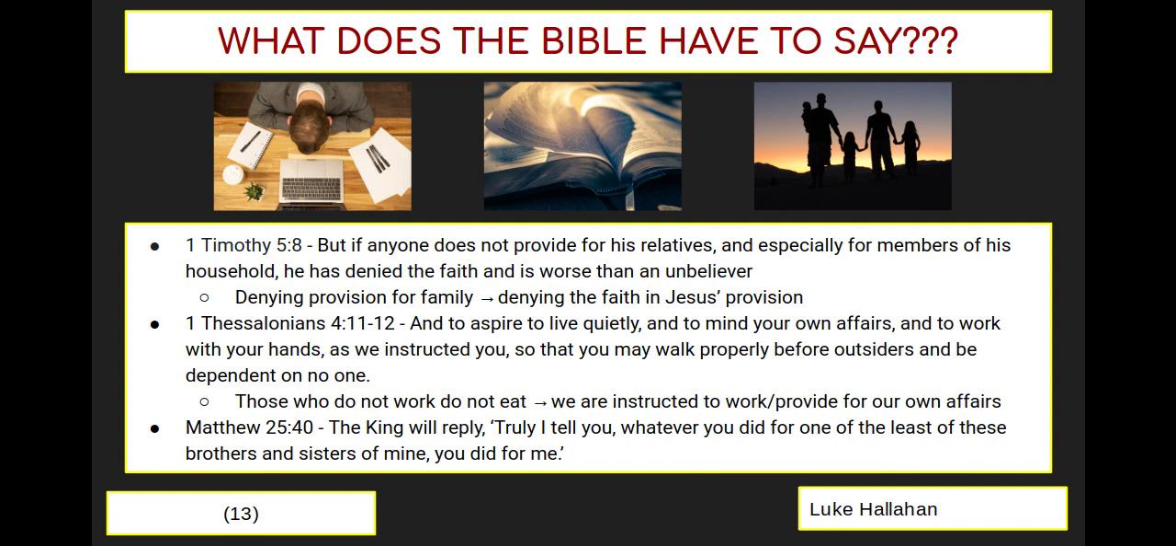Matthew 25 states that, truly I tell you, whatever you did for one of the least of these brothers and sisters of mine, you did for me. So what Jesus is saying in this parable is that we still need to provide for the poor and the needy like he provided for us. So we can't just disregard them and take this stance of just caring only about ourselves. We have to also help provide, and that's why this solution is very important for unemployment.